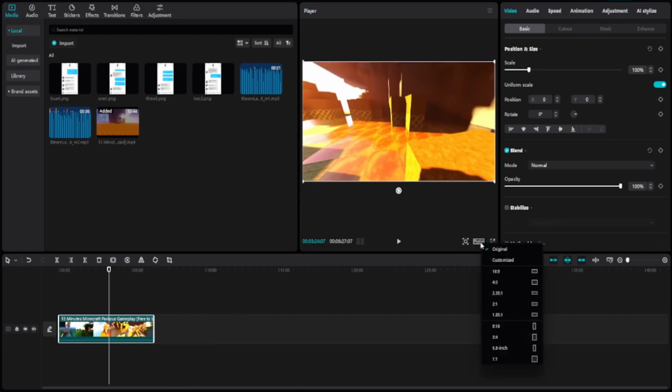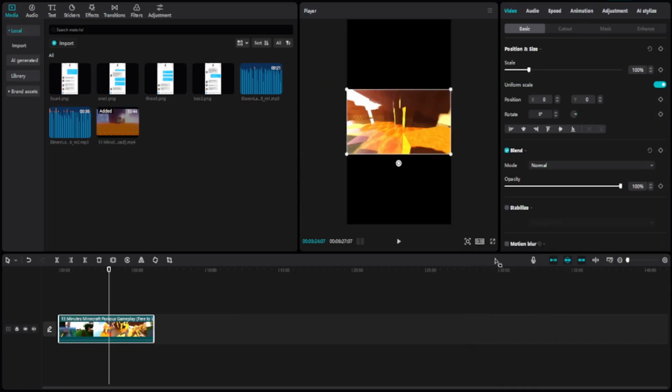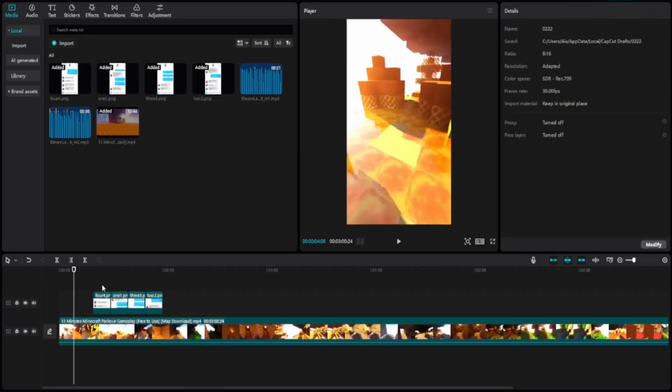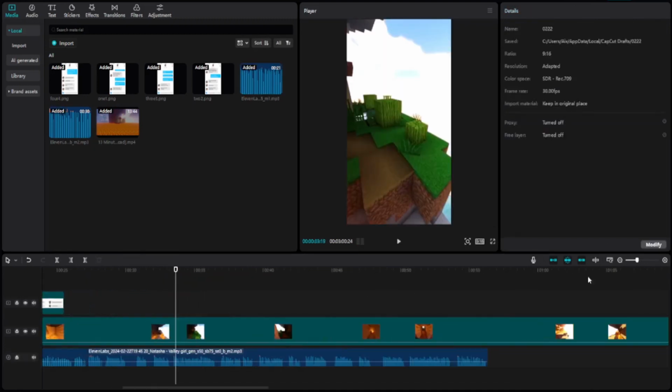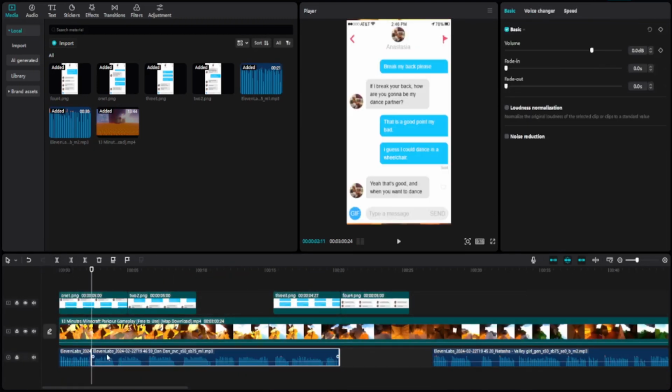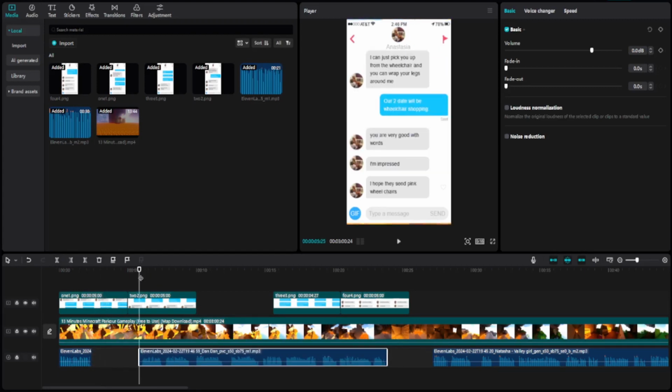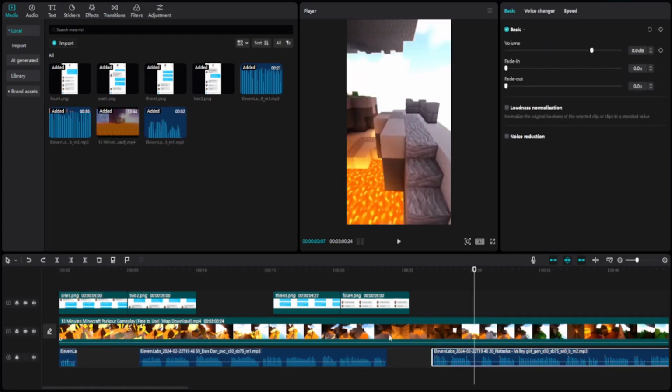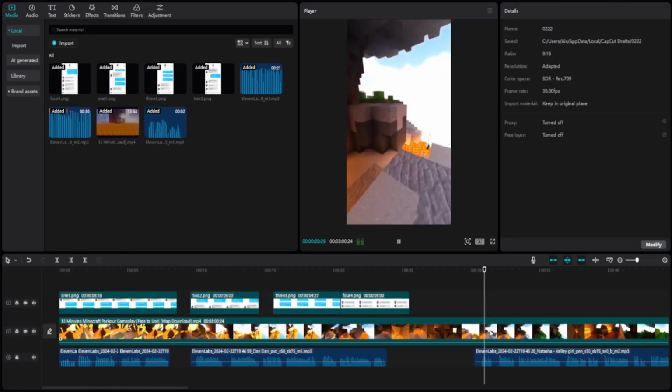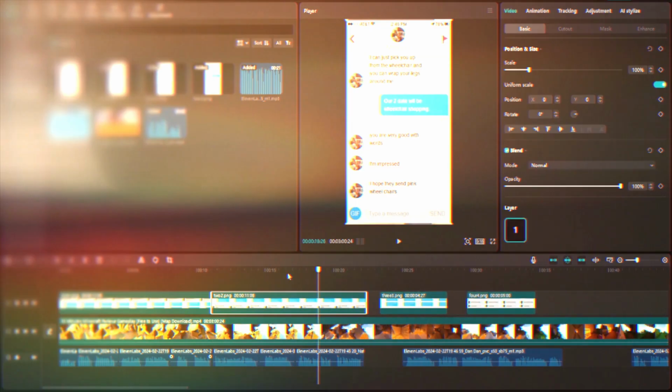Import the downloaded video and keep in mind to use 9:16 ratio. And now drag the pictures and voiceovers onto the editing timeline and put them in the right order. Do this by cutting the voiceovers and placing the male and female voices as they appear on the text messages. I am just going to speed up this part. Once you are ready, it should look like this.